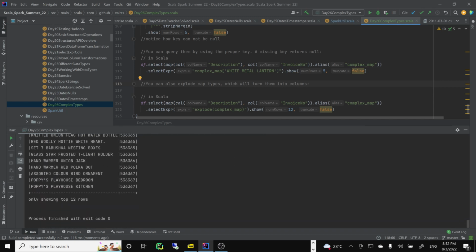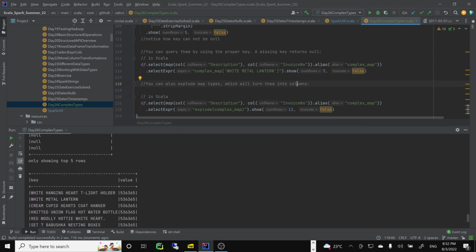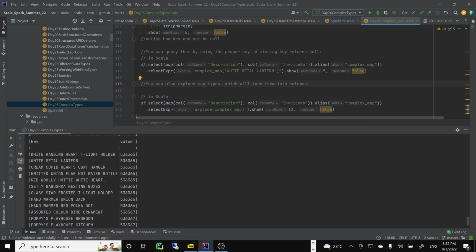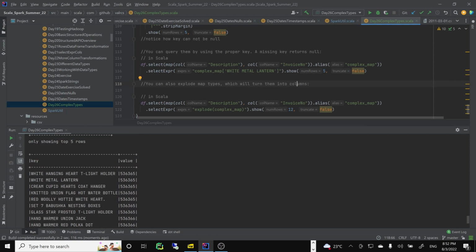Okay, so explode, let's see how it works. So it explodes, and it gets you the key and value, so it explodes the value for each of these. So basically you got the pairing back here, so maybe not useful.